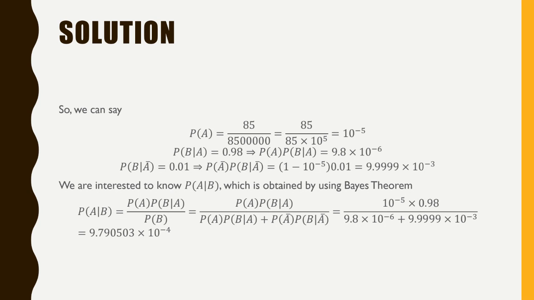How much is it? Which is 0.000979. This is a probability. Or in percentages, how much can we say? We multiply with 100 for the percentage, right? 0.0979%.